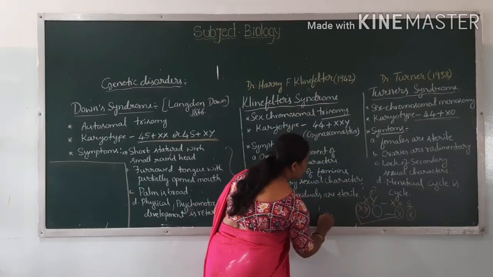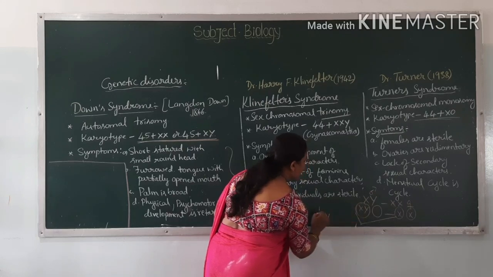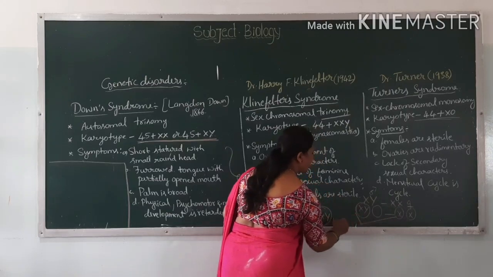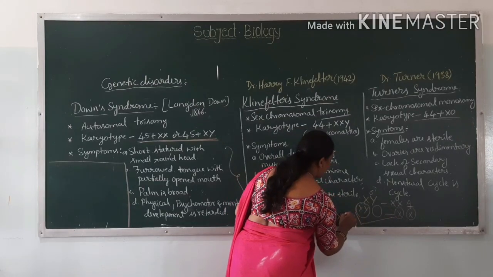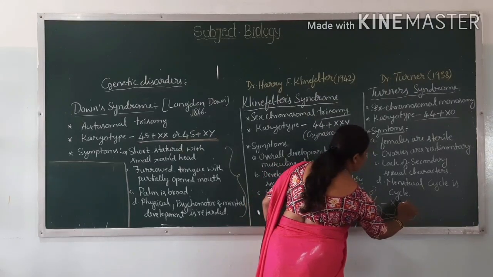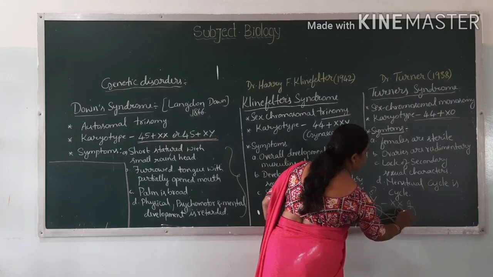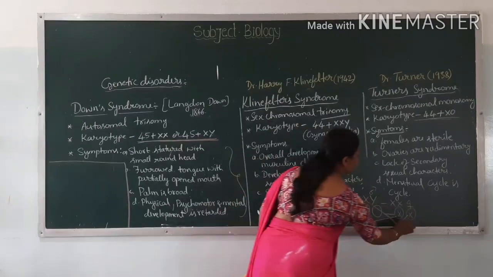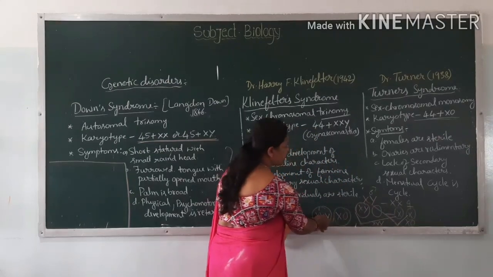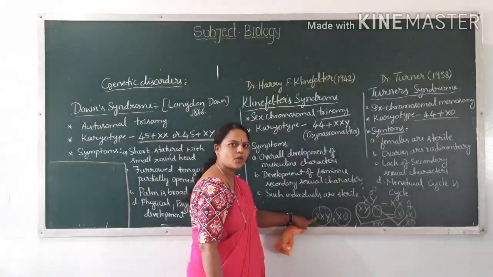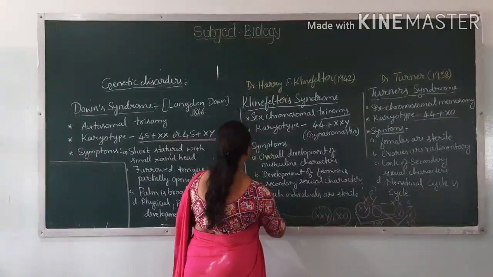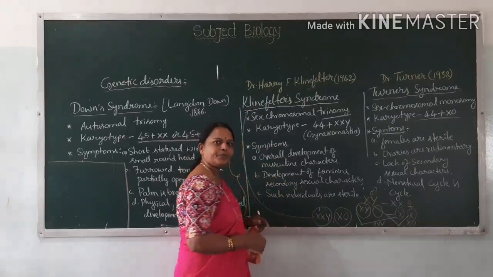What happens? There is X, Y and another X chromosome going to form, isn't it? X, Y and X, and another one X and 0. See here X 0, here X, X, Y. So this condition is called the addition of one more extra chromosome to the XY. This leads to a syndrome known as Klinefelter syndrome.